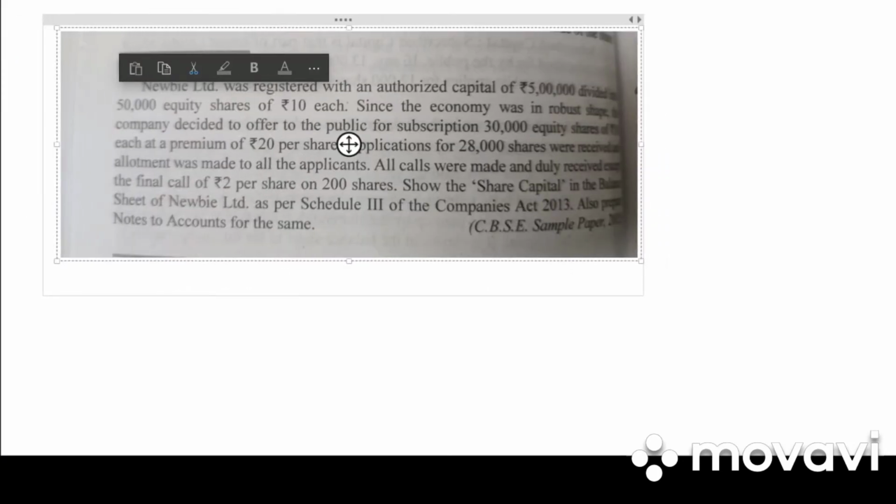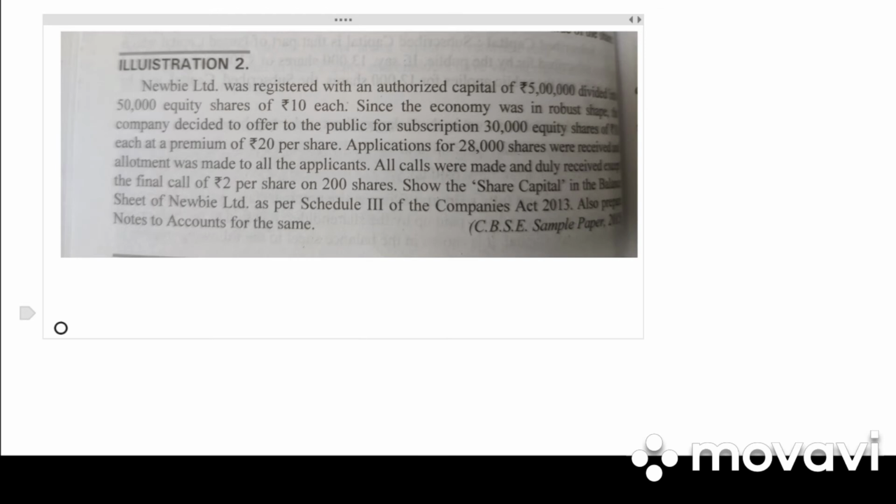Clear? Next we have case 2, that is subscribed but not fully paid up. So take down an example. Newbie Limited was registered with an authorized capital of 5 lakh divided into 50,000 equity shares of 10 each. Since the economy was in robust shape, the company decided to offer to the public for subscription 30,000 equity shares, each at a premium of rupees 10 per share. Application for 28,000 were received. Allotment was made to all the applicants. All calls were made and duly received, except the final call of rupees 2 per share on 200 shares. Show the share capital in the balance sheet and also show notes to accounts.